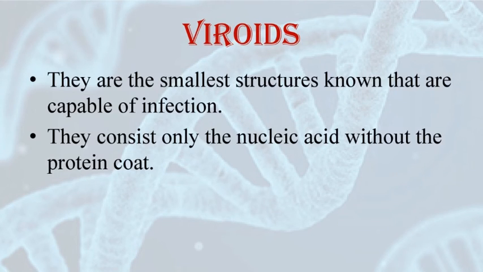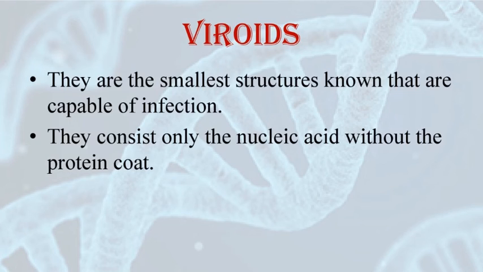There are certain organisms which are even smaller than viruses, for example viroids and prions. In the year 1971, T.O. Diener discovered a new infectious agent that was smaller than viruses, and it caused potato spindle tuber disease. This was found to be only free RNA. It did not have any protein coat like a virus, and therefore the name viroid was given.